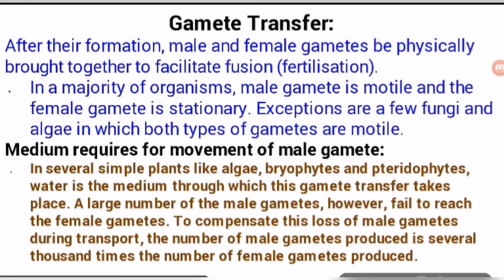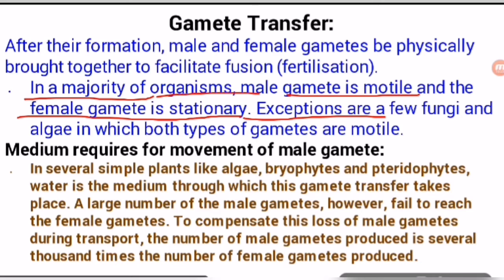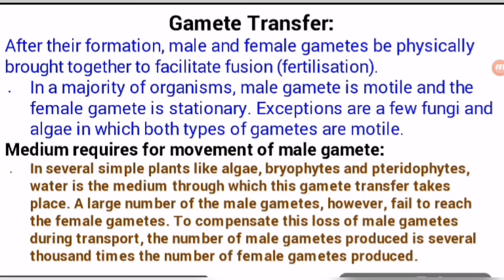After their formation, male and female gametes are physically brought together to facilitate fusion. This is known as fertilization. It is a very common process. In a majority of organisms, the male gamete is motile and the female gamete is stationary or sedentary, because it does not move. That is why it is stationary or sedentary.